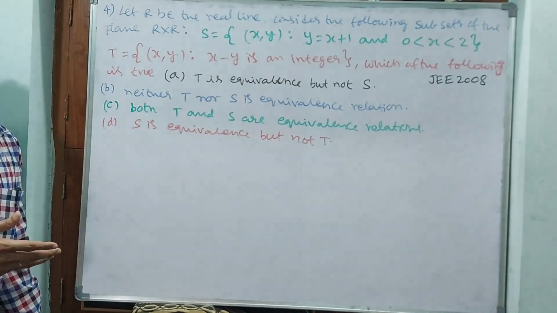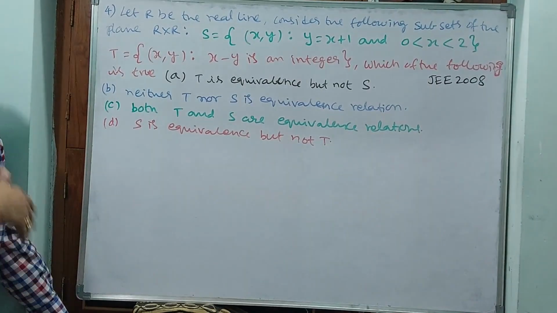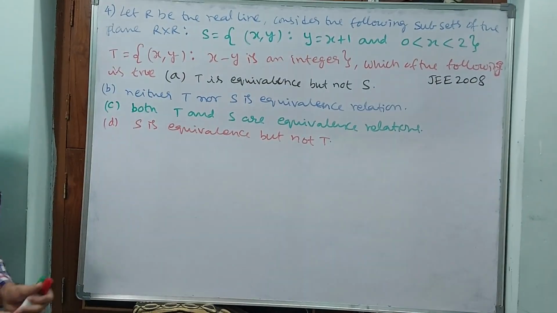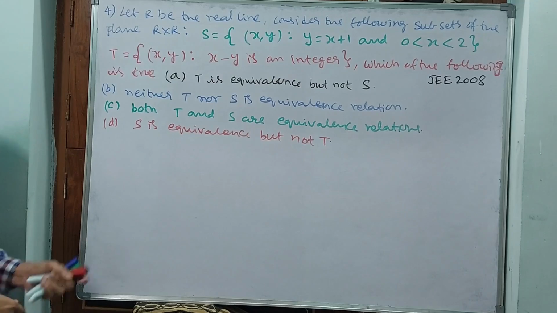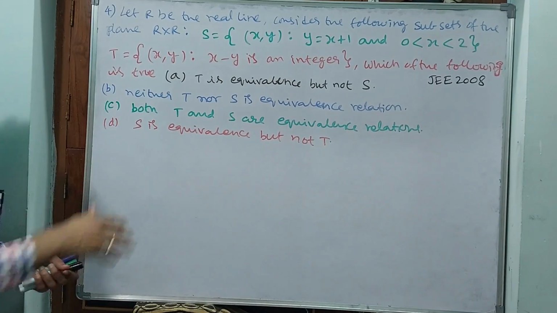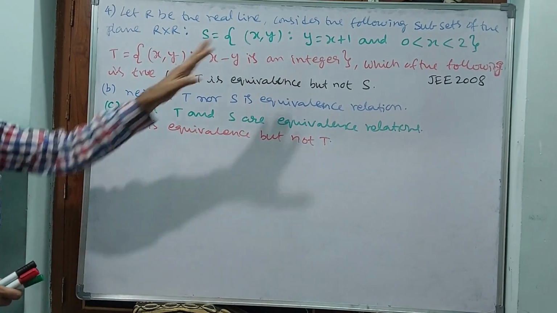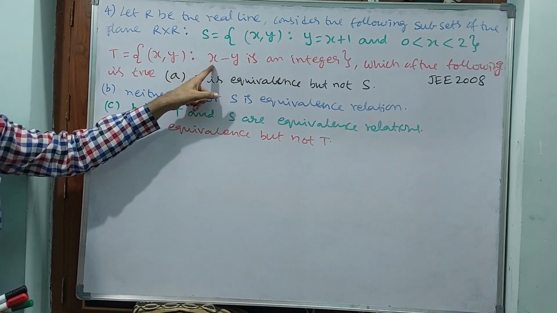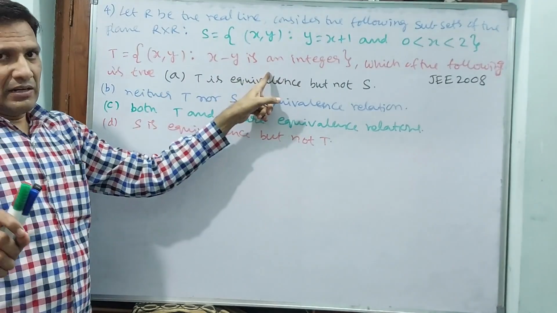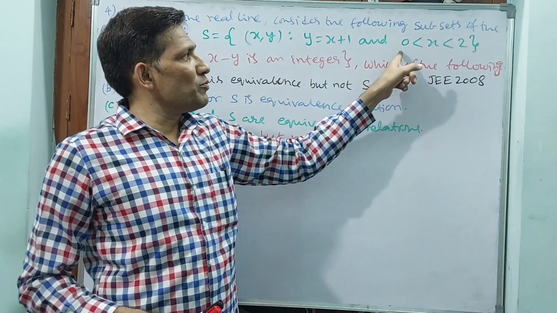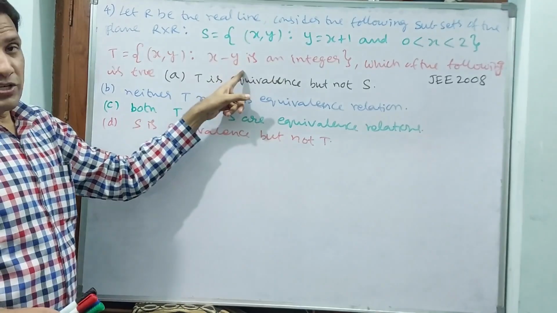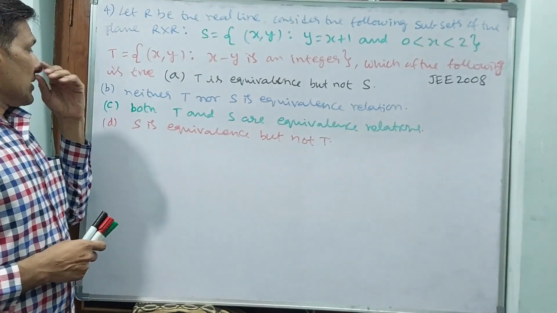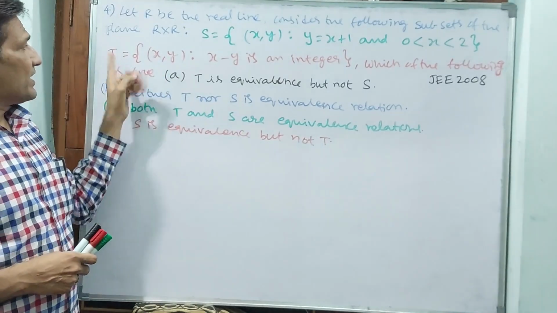Any numbers may come: 1 by 2, 1 by 4, 1 by 8, 1 by 32, 1 by 16 on this side. This side also 3 by 2. Like that also several numbers may come. 1 also will come. That is the first relation. Second relation T, if you observe, x comma y such that x minus y is an integer. That's all. Why? Because here there is no condition that x should be from 0 to 2 only. Any integer it may be. X minus y should be an integer. This is the second relation.